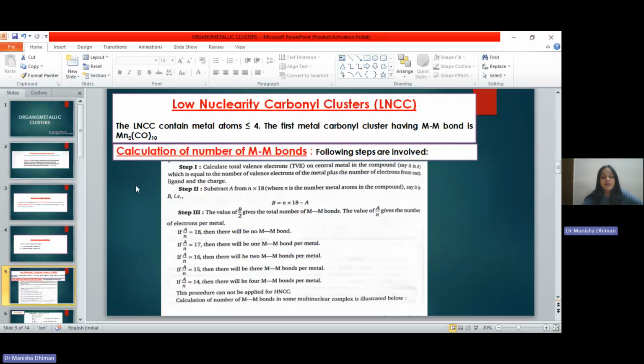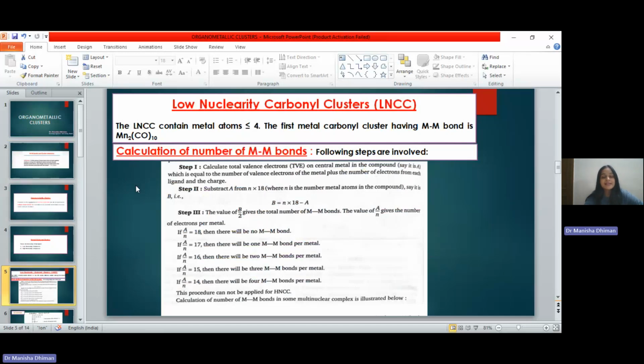If the value of A by N is 18, what does that mean? That means your compound has completely followed the effective atomic number rule and there is no need to form additional M-M bonds. So if the value of A by N comes to be 18, there will be no M-M bond present in the compound. If the value of A by N is 17, then it is one short of 18, so we say that there will be the presence of 1 M-M bond per metal.